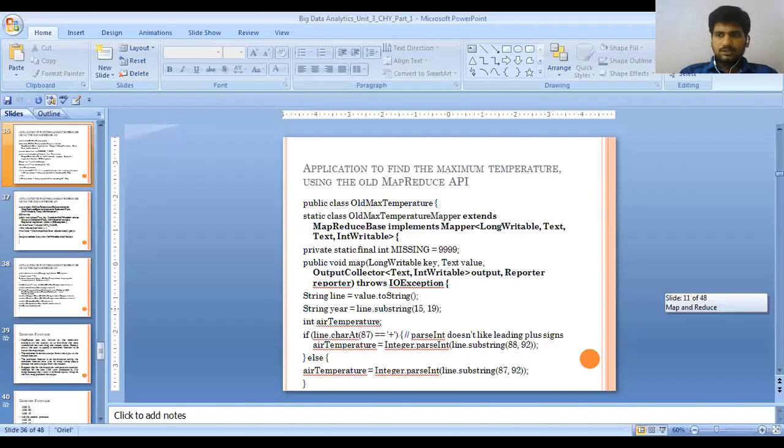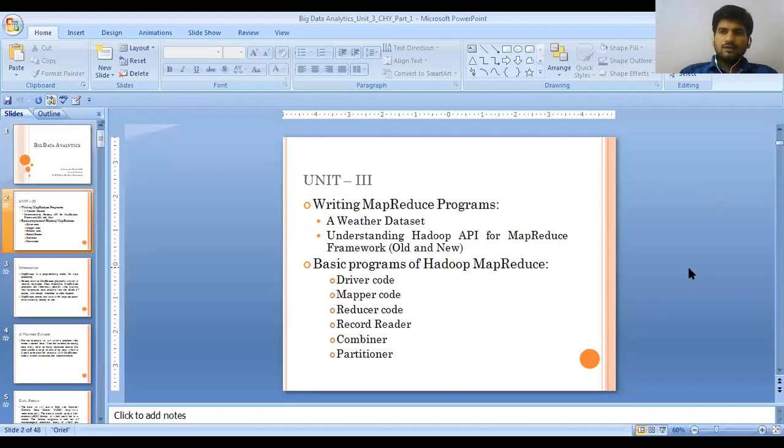So this is the first part of our weather data set, where we consider how to perform operations on the weather data set, and the main uses of the old and new APIs. I will show you the same PPT. In our syllabus, this Unit 3 I divided into 2 parts. One is writing a MapReduce program with the prescribed NCDC weather data set.